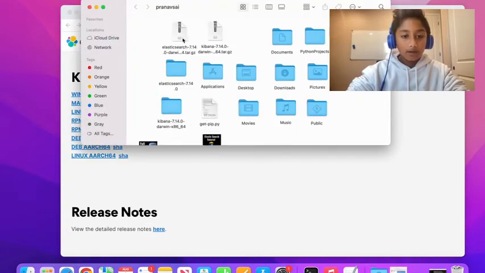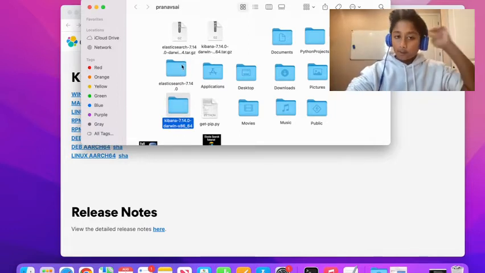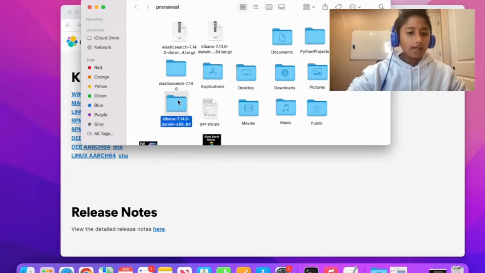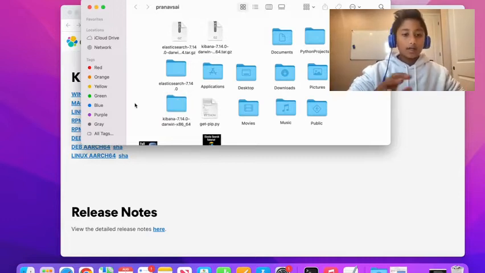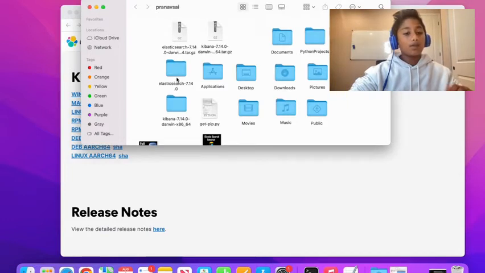Let me go to my home, and just double click on them, and you will unzip them to Elasticsearch and Kibana. I already have done some things on my Elasticsearch and Kibana, so I don't want to reinstall and delete these first, but it's really simple. Just unzip those, and you should get Elasticsearch and Kibana.